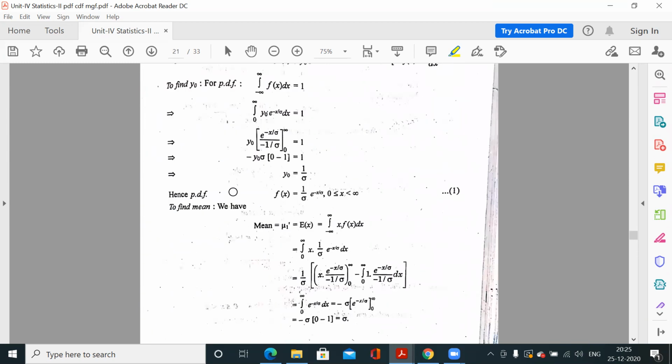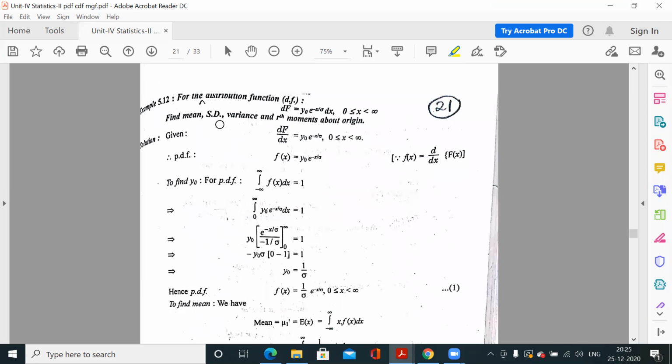The same question. How to find standard deviation, how to find mean, how to find variance. This is one extra question.